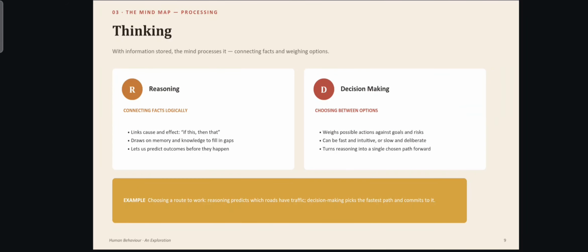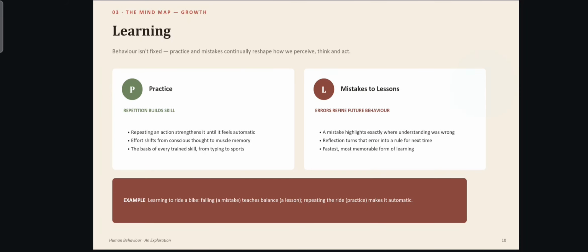Next, thinking. Thinking has two types: thinking and solving through reasoning, and thinking and taking a decision. Reasoning means connecting facts logically, and decision making is choosing between options. Here is a simple example that explains thinking. Choosing a route to work: reasoning predicts which road will have traffic. Decision making picks the fastest path and commits to it.